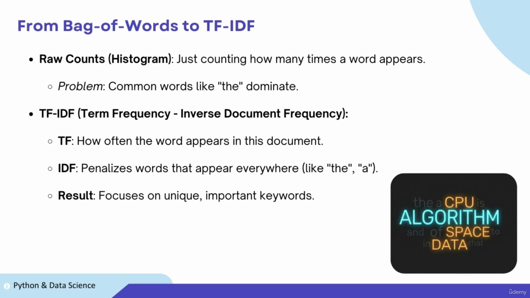Counting words is a good start, but it has a flaw. Common words like the, is, and appear everywhere. They have high counts but carry no information. To fix this, we upgrade to TF-IDF. Term frequency, TF, measures how often a word appears in this specific document. Inverse document frequency, IDF, penalizes words that appear everywhere. The result: the algorithm ignores common filler words and focuses entirely on unique, important keywords like algorithm, CPU, or space.